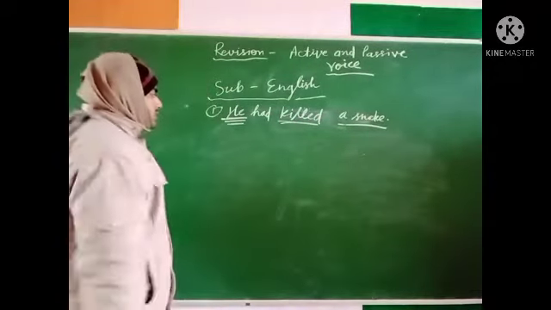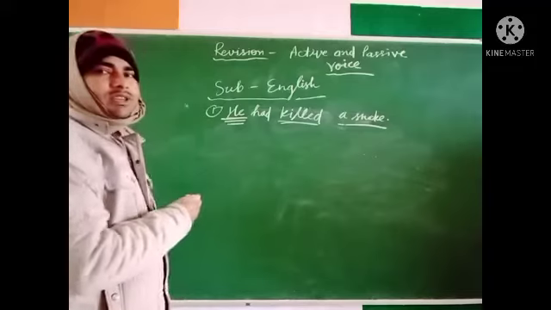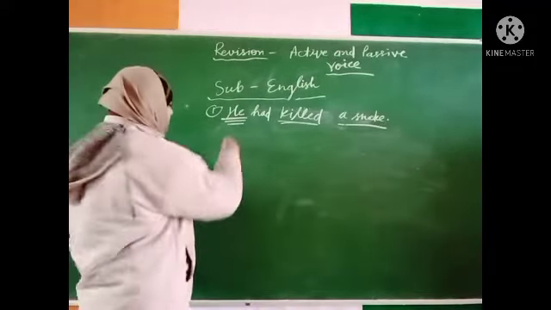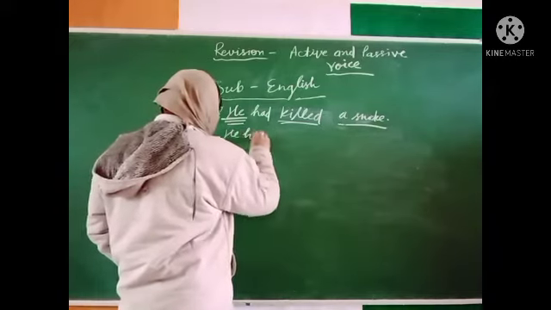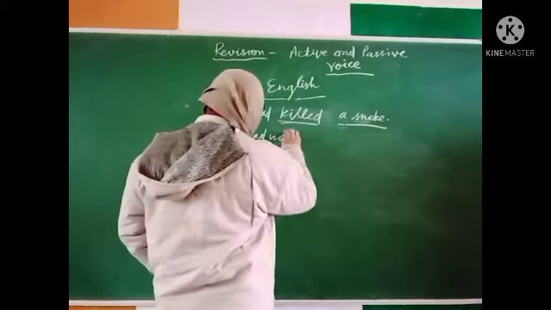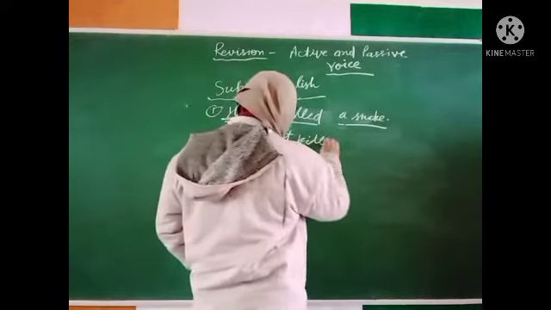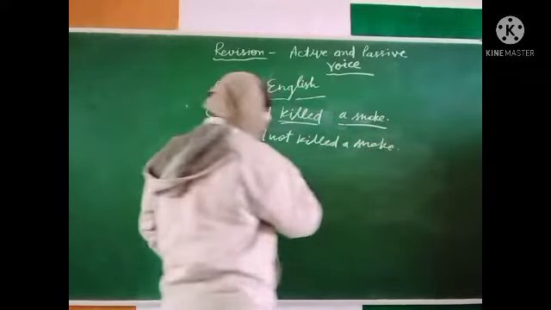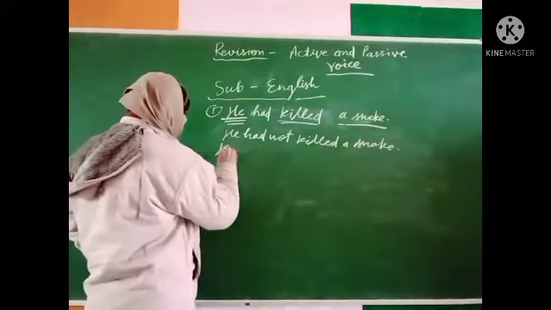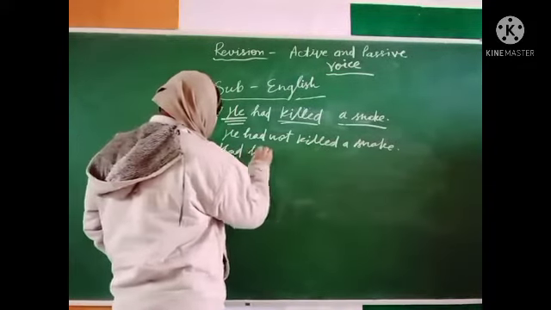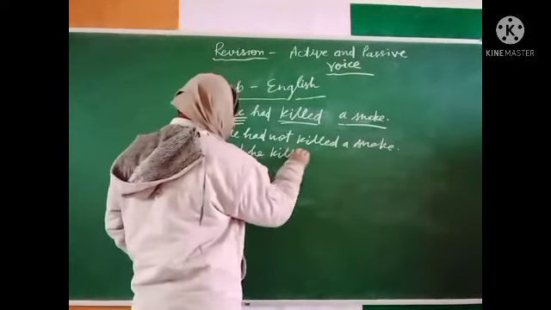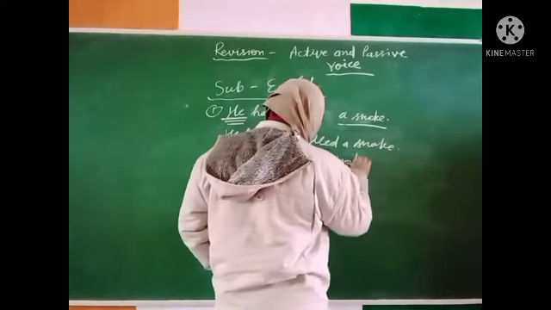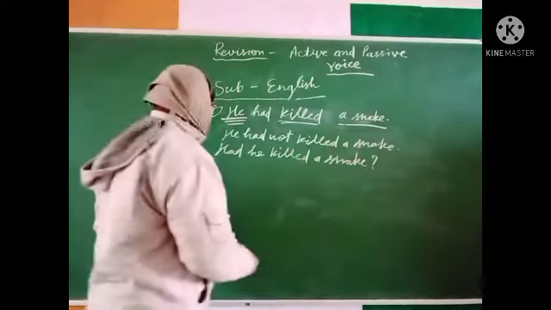See this. First we change these sentences into negative and interrogative. He had not killed a snake. This is negative. Had he killed a snake? Interrogative.